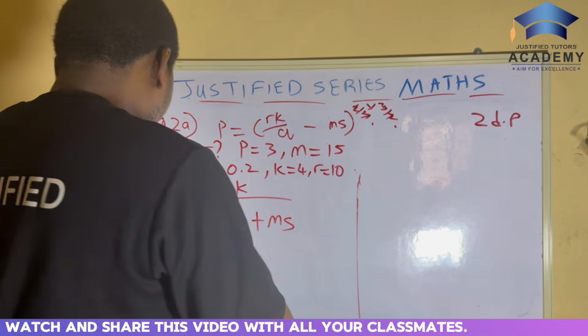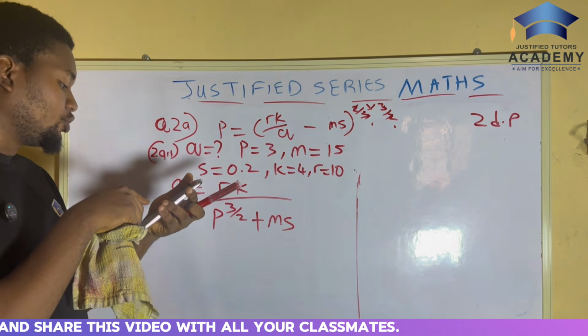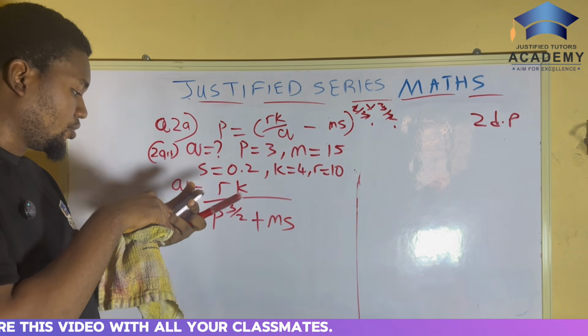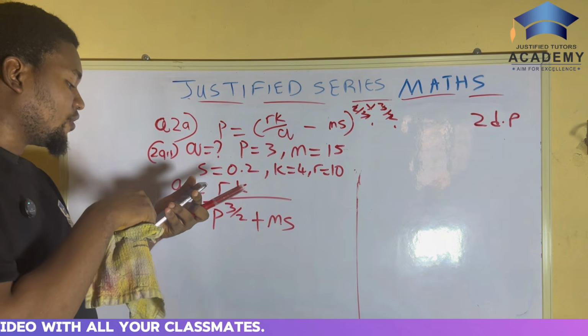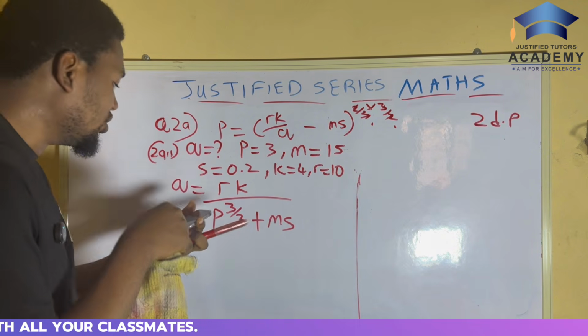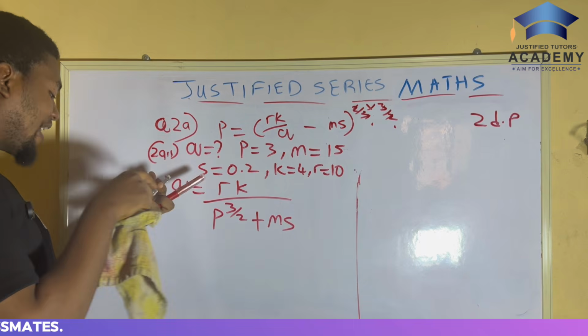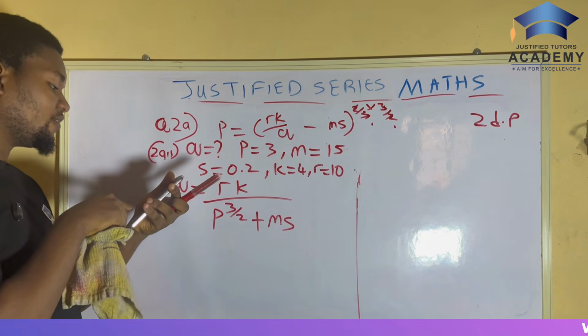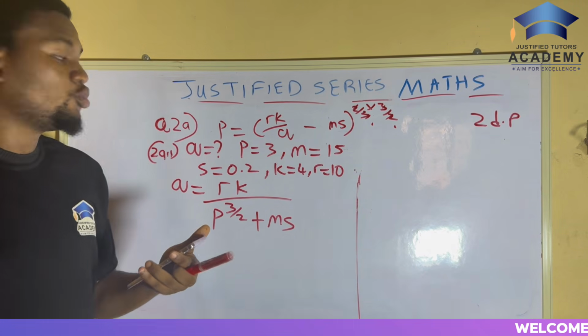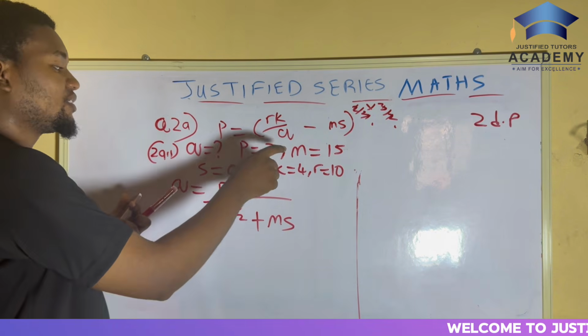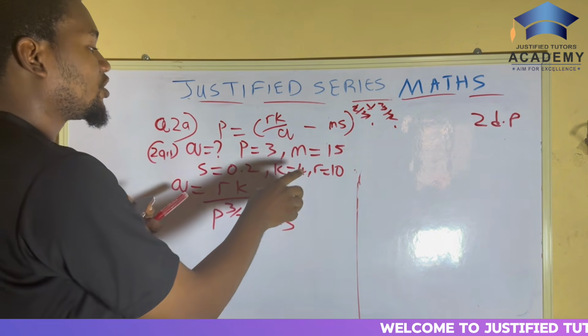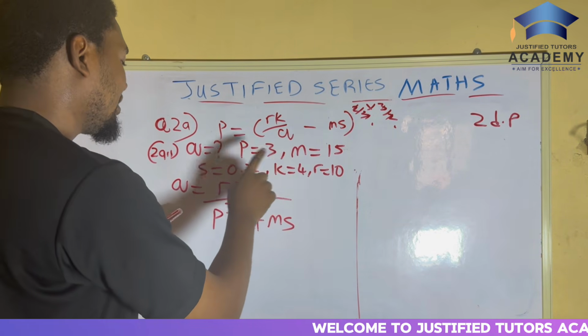The first thing you have to do is to input all the values. So you replace R with 10, you replace K with 4.